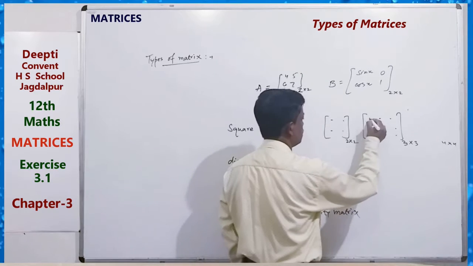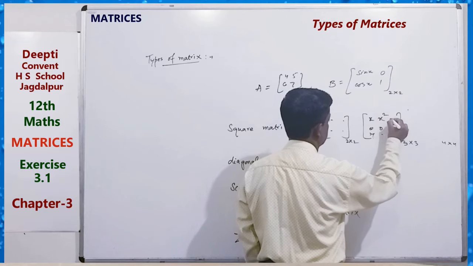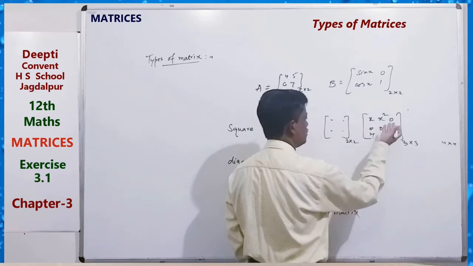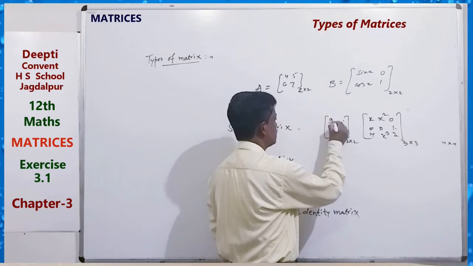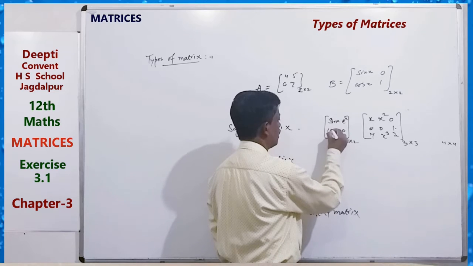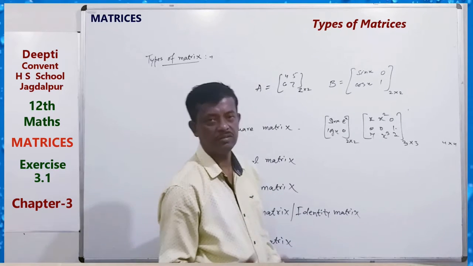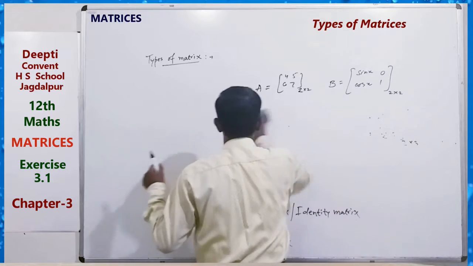Just like this. 3 by 3 means x, 0, y, 0, x square, 0, 1, 2, x cube. This is a square matrix. Here we can also write sin x, e to the power x, 0, log x, also a matrix. So 2 by 2, 3 by 3. The number of rows and number of columns are the same. That is called a square matrix.